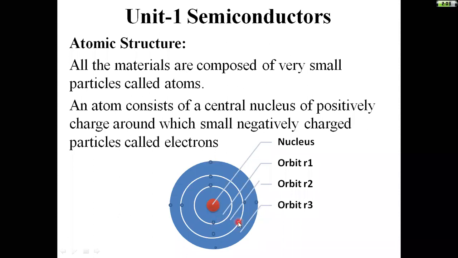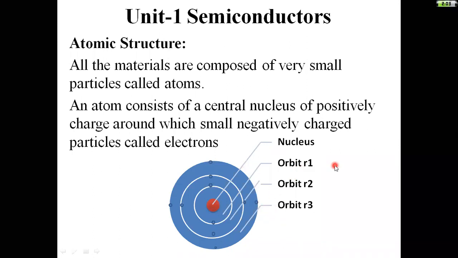If some more energy is provided, it moves to the next orbit. These outermost electrons we can call valence electrons. If we give some energy to this electron, it gets excited and can make bonding with some other atom.